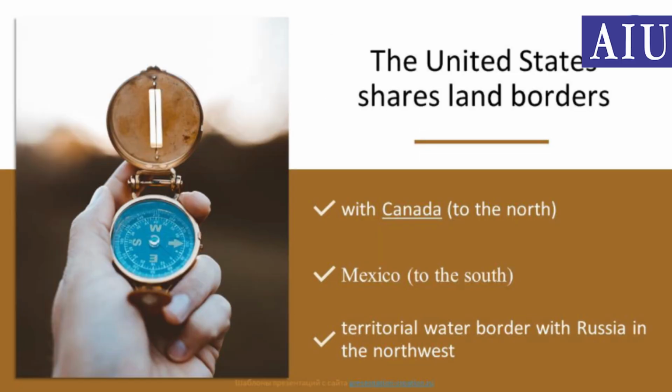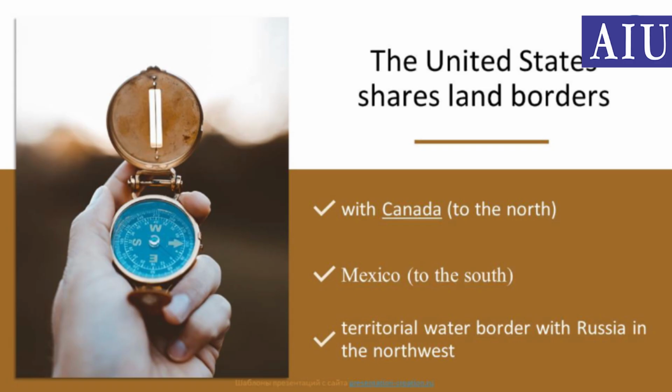Geographical position of the USA. The United States of America is a country in the Western Hemisphere. The United States shares land borders with Canada to the north and Mexico to the south, and a territorial water border with Russia in the northwest.